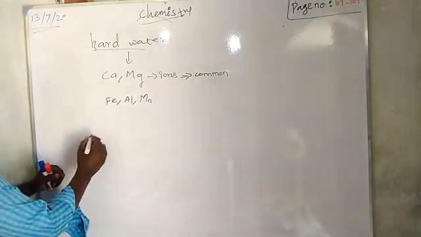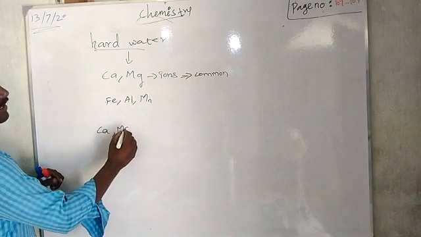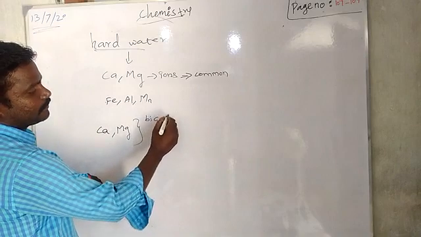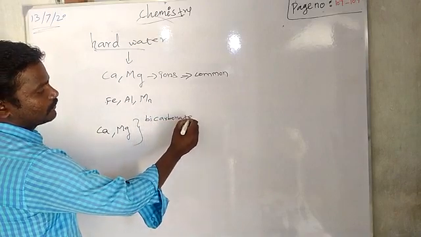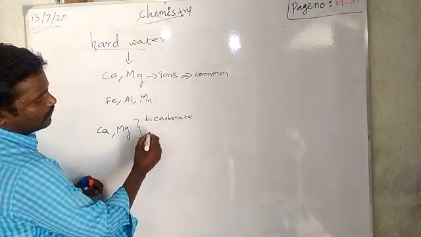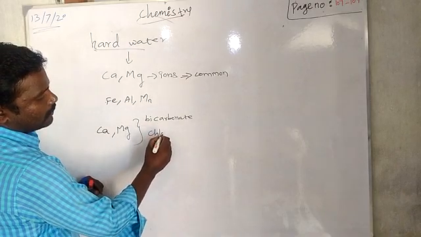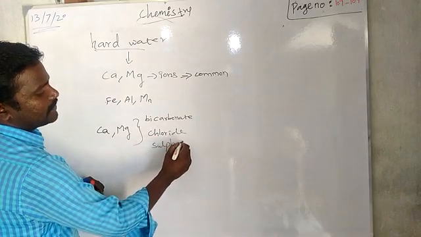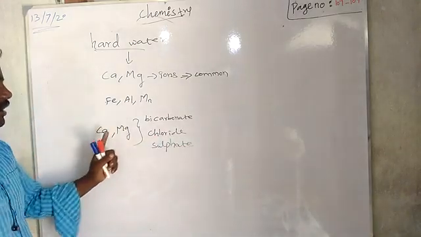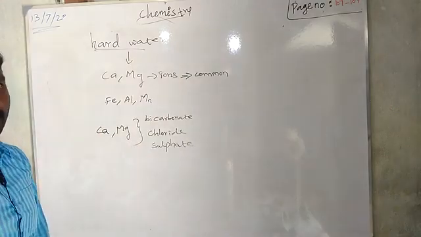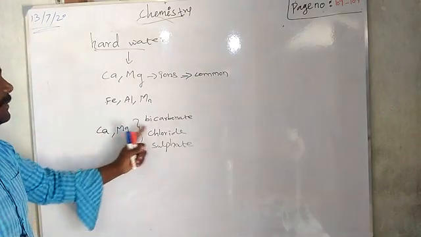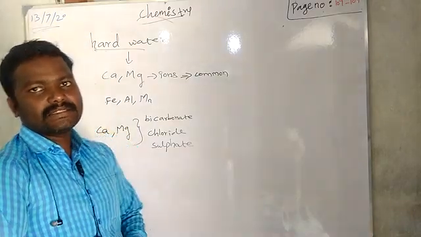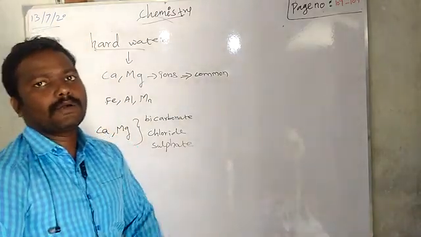So the calcium and magnesium may be present as bicarbonates, then chlorides, then sulfates, right? Calcium bicarbonate, calcium chloride, calcium sulfate may be present, or magnesium bicarbonate, magnesium chloride, magnesium sulfate. Because of the existence of these, they make the water into hard water.